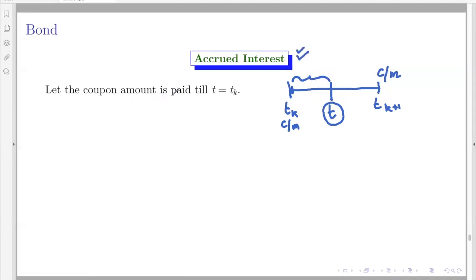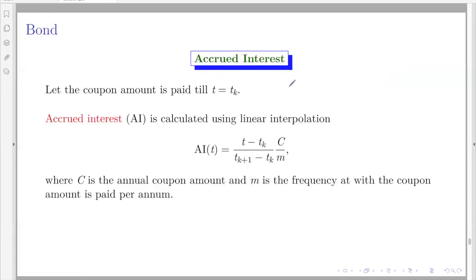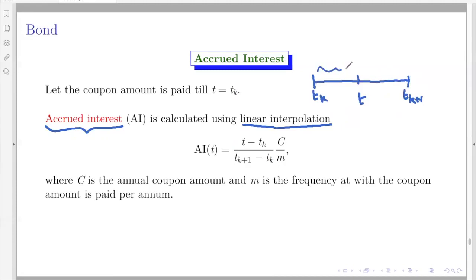So let the coupon amount be paid at T K and the trade happened at T, which is not necessarily very close to T K. In that case, we do a linear interpolation to obtain the amount that the previous holder has accumulated from the next coupon payment. Okay, so whatever interest was accumulated by the previous holder can be interpolated like this.